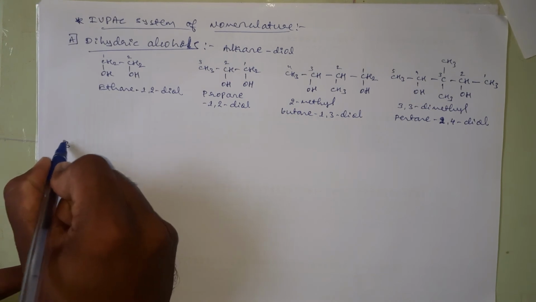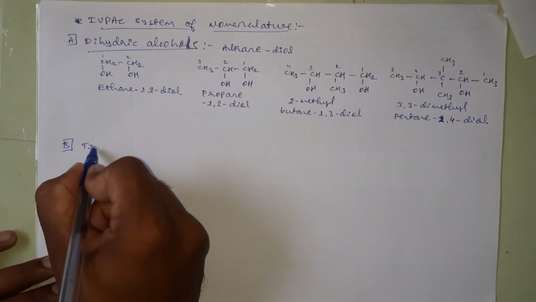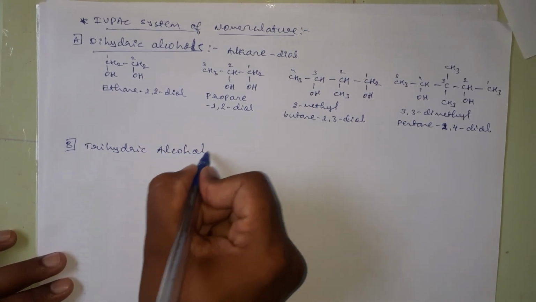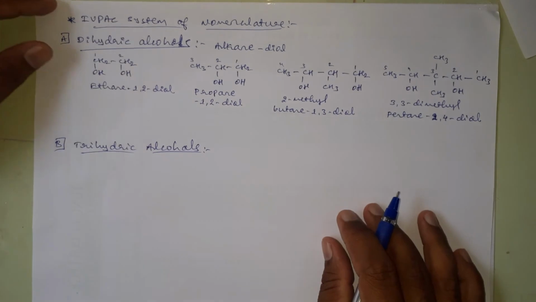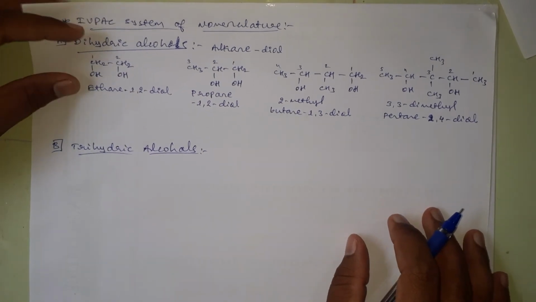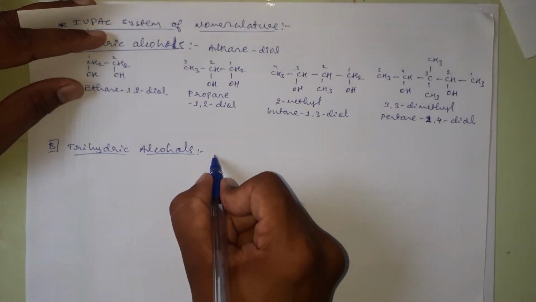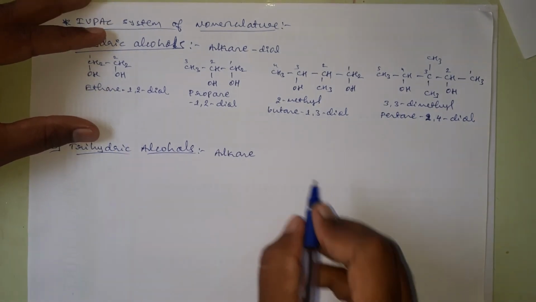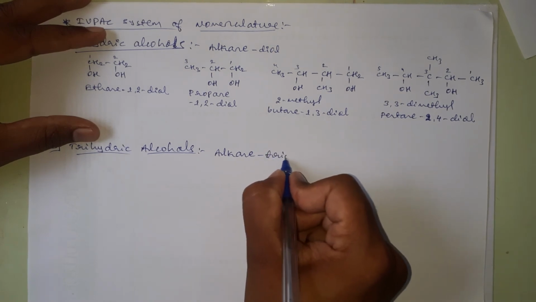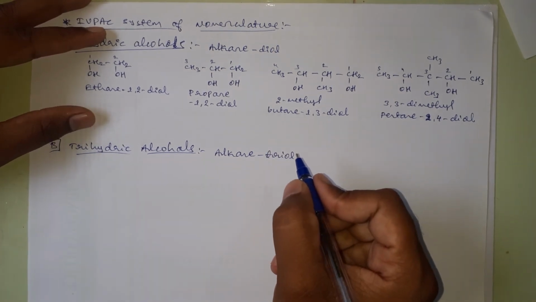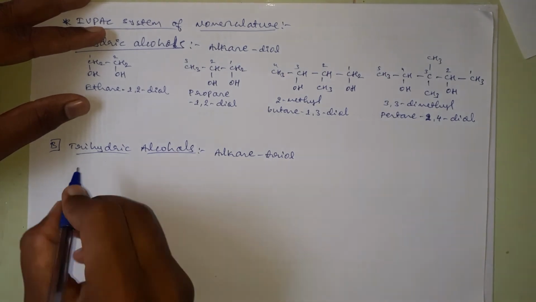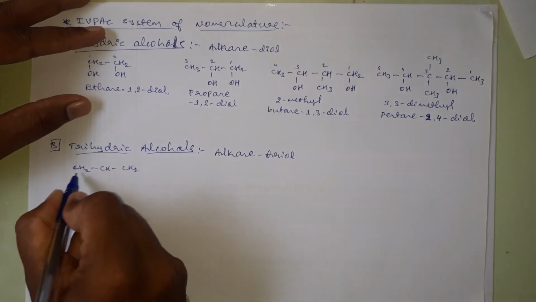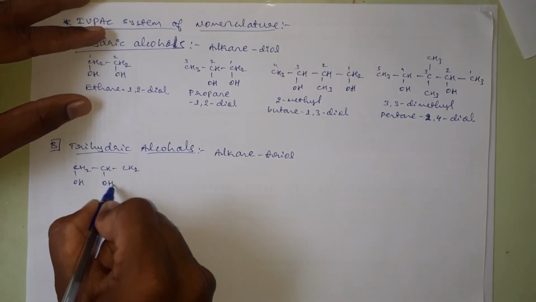Then the IUPAC system of nomenclature for trihydric alcohols. And the trihydric alcohols in IUPAC system can be named by the alkane from which these alcohols are derived by adding the suffix, or by adding the word triol to this alkane. For example, CH2OH-CHOH-CH2OH.